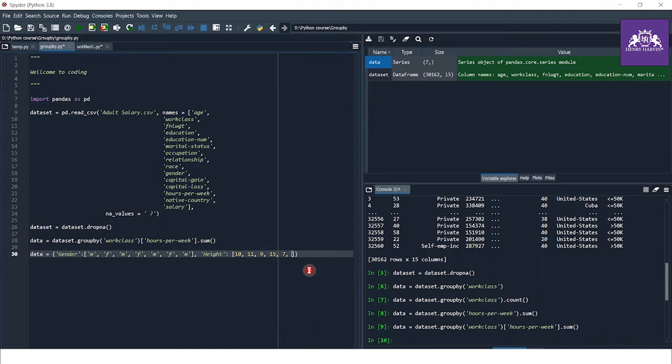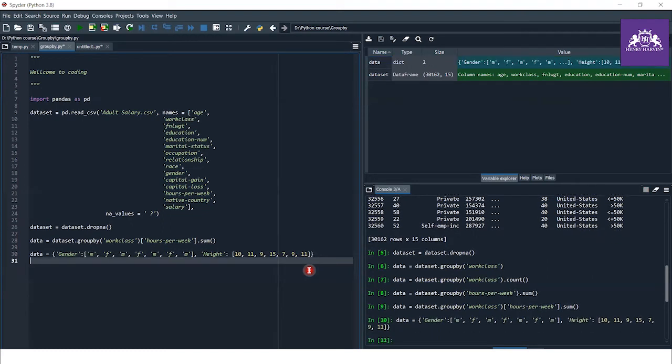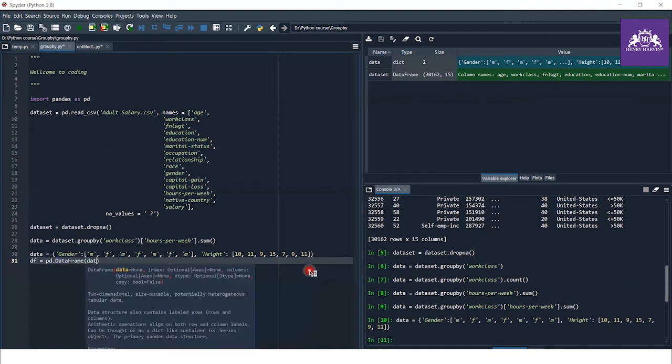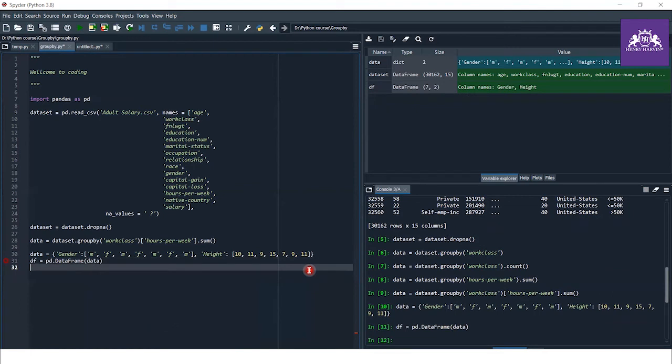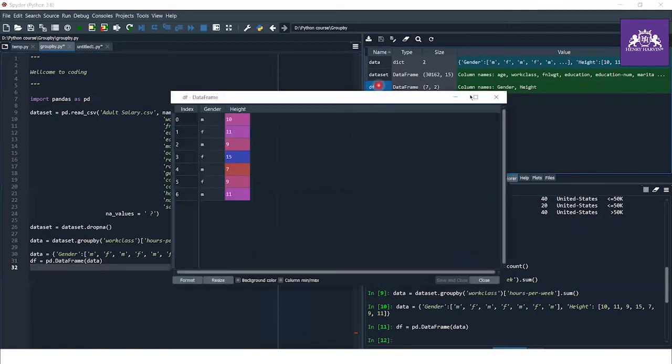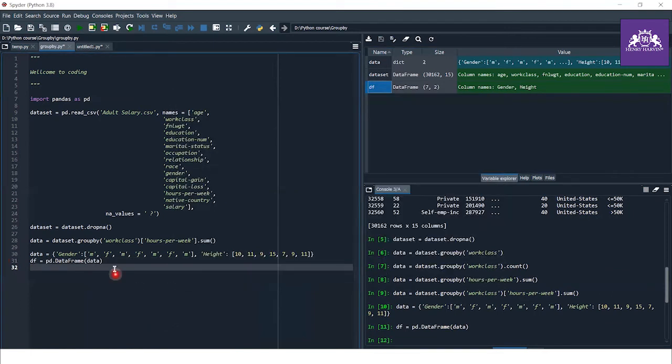Let's say again 9 and 11. Just to show you as I create this data set. So here, gender and height. The mean of these male and female. Let me show you how we can find this.